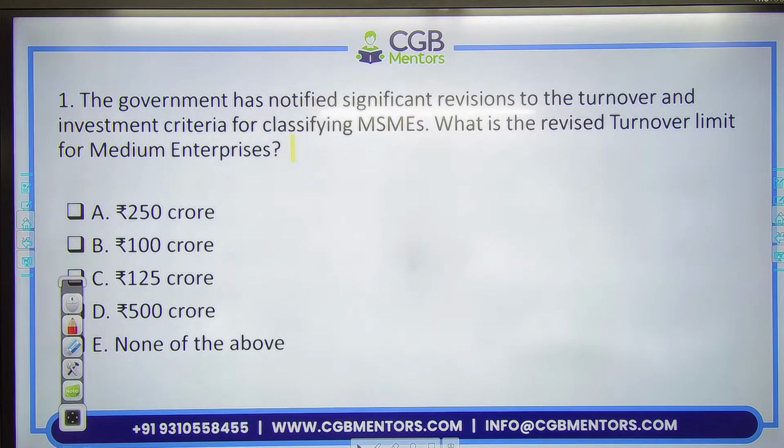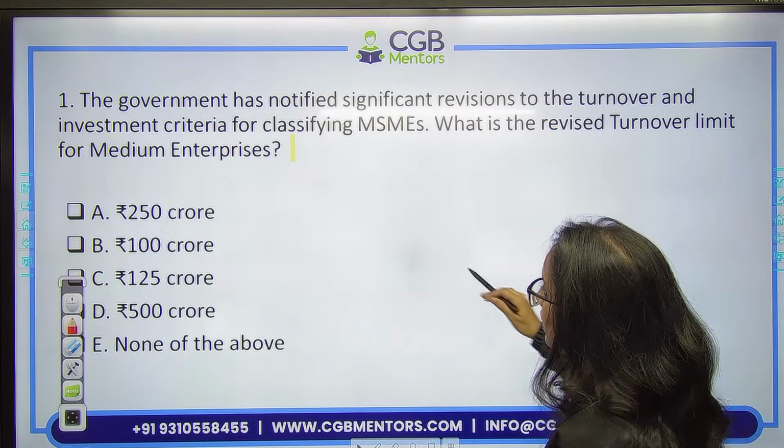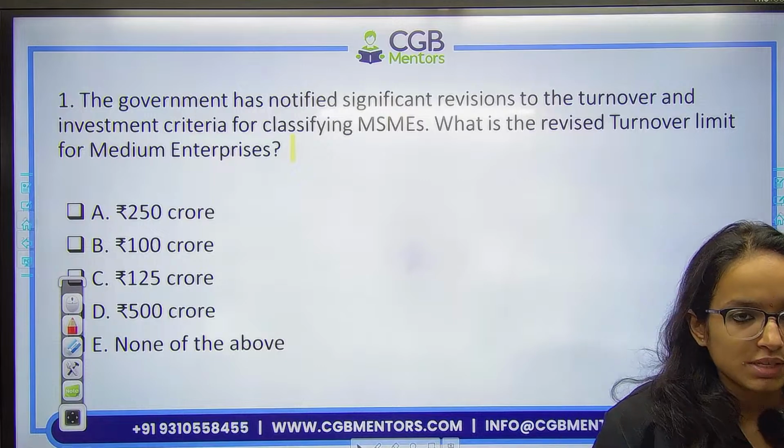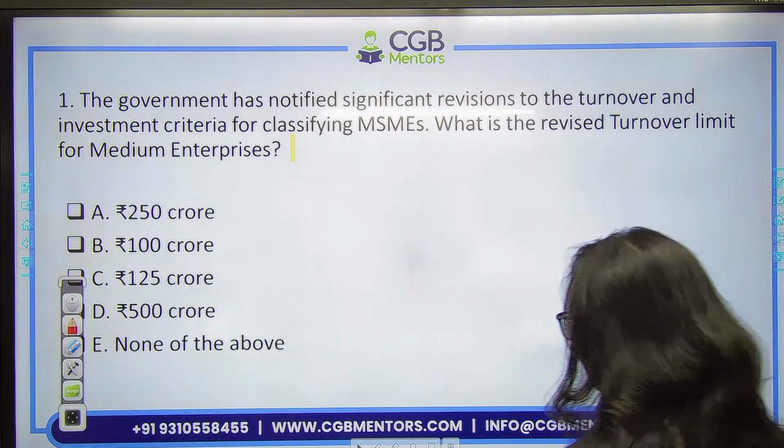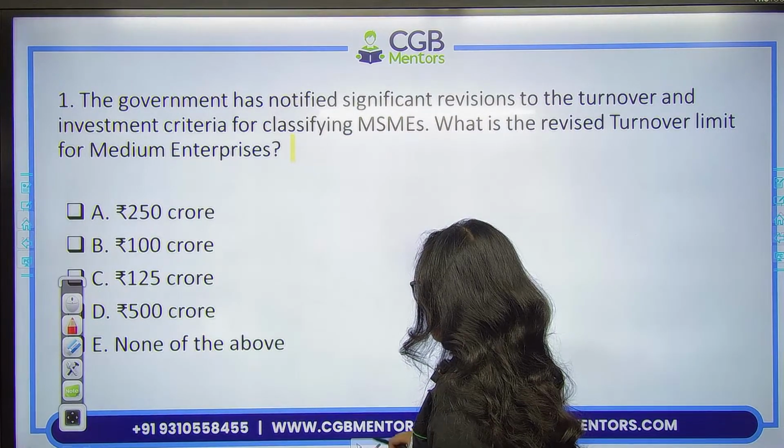The government has notified significant revisions to the turnover and investment criteria for MSMEs. You have to tell me what is the revised turnover limit for the medium enterprises. जो medium enterprises हैं उनकी turnover limit क्या है? Revised one.